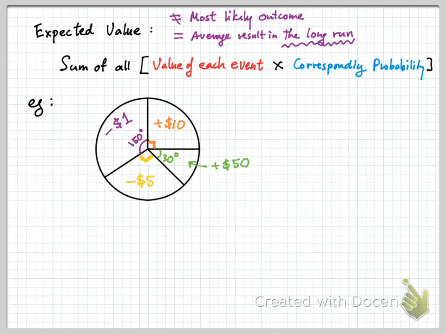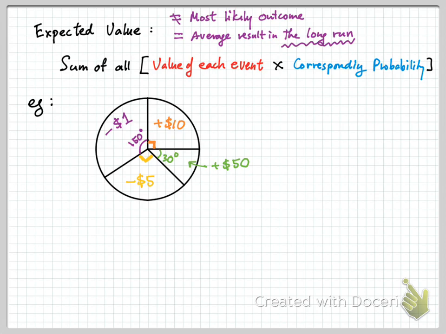This is another brief revision on yet another probability idea we learned from the junior form. This is the expected value. Now, the expected value is the average result per game in the long run, right? If you keep on playing the game for a long time, on average, every time you expect to have this value, that is the expected value, right?